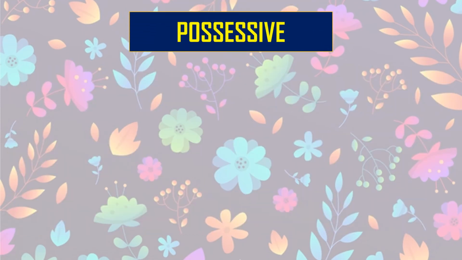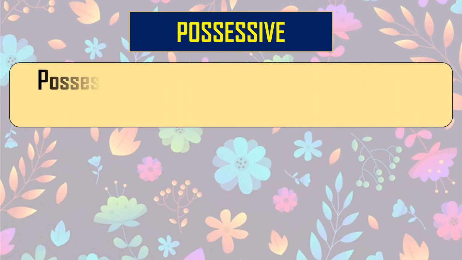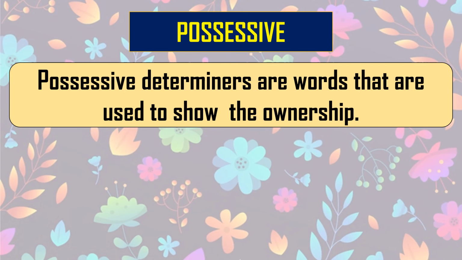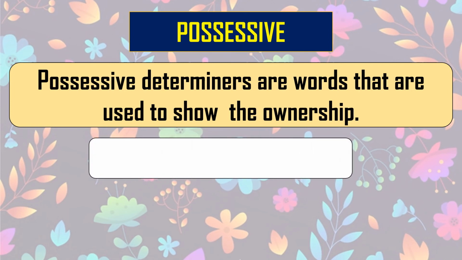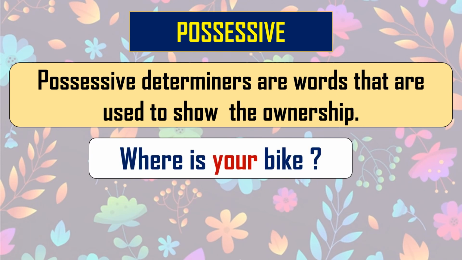Let's move to the next type, possessive. This is a very important and well known word, as it shows you the possession or the ownership of something. So possessive determiners are words that are used to show ownership. Read the sentence. Where is your bike? Look at the word in red, your. Here my, your, his, her, all these words show us the ownership of something.